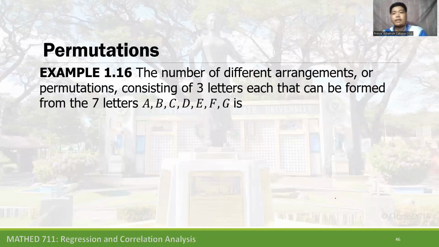So now let's have an example to understand permutation. The number of different arrangements or permutations consisting of three letters each that can be formed from 7 letters A, B, C, D, E, F, G is 7P3, 7 objects taken 3 at a time, equal to 7 factorial divided by 4 factorial, equal to 7 times 6 times 5, which is equal to 210.